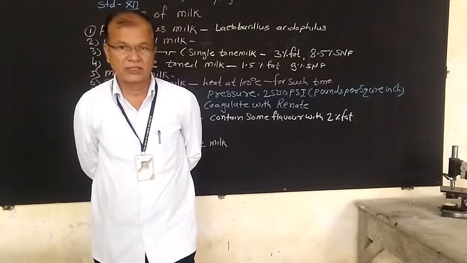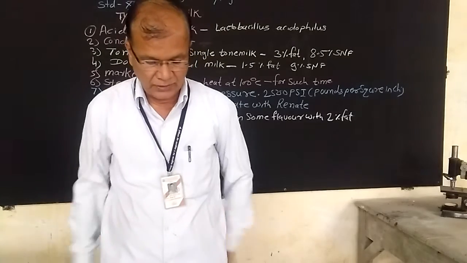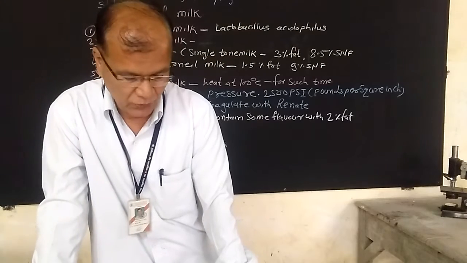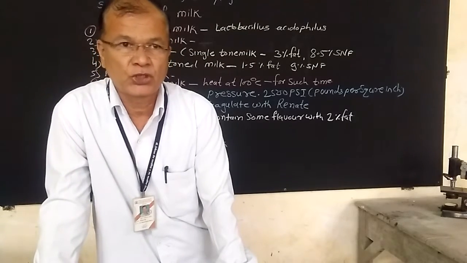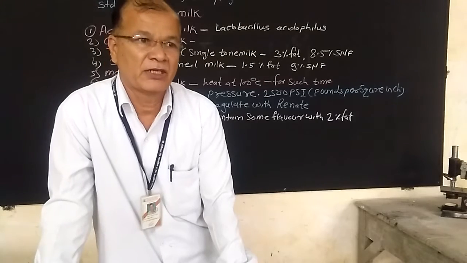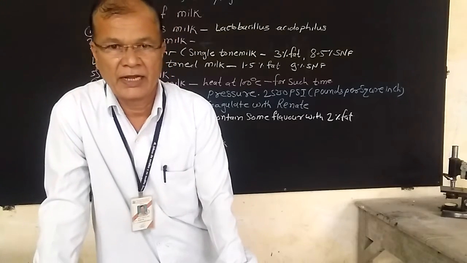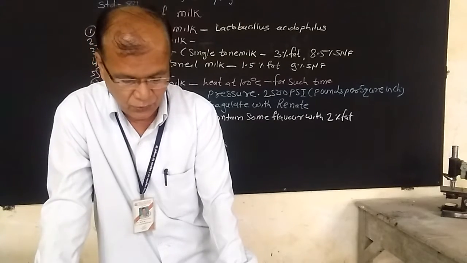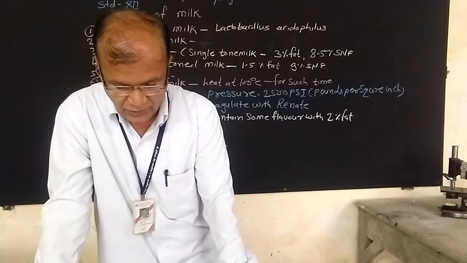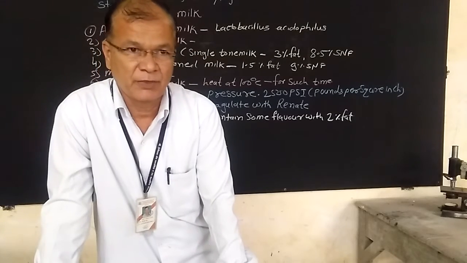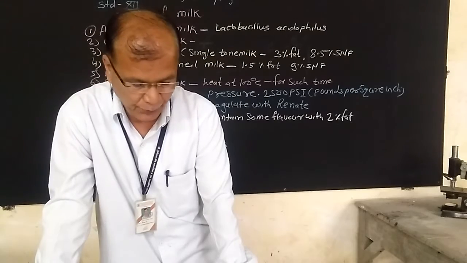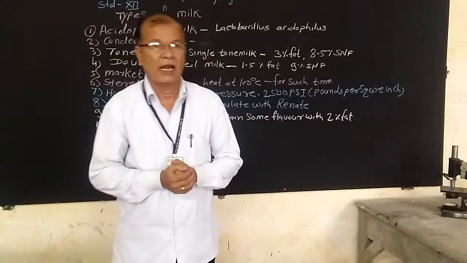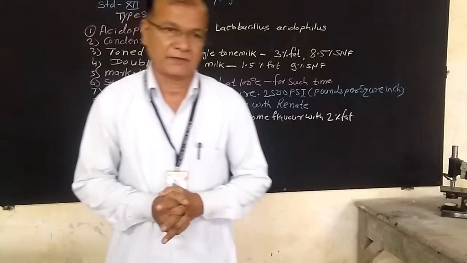Next one is sterilized milk. It is homogenized milk. Sterilized milk is homogenized milk that is heated at a temperature of 100 degrees Celsius or more than 100 degrees Celsius for some time, so that it remains fit for human consumption for at least 7 days.